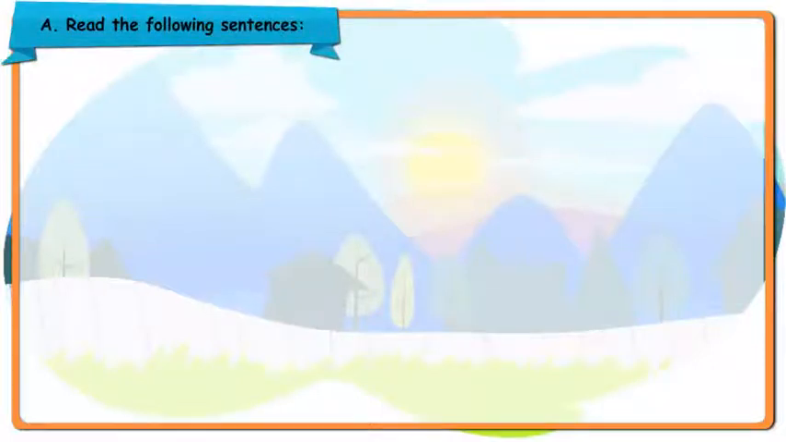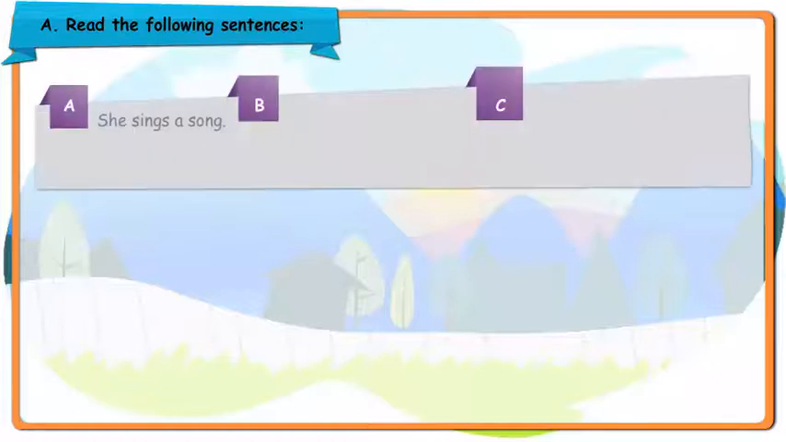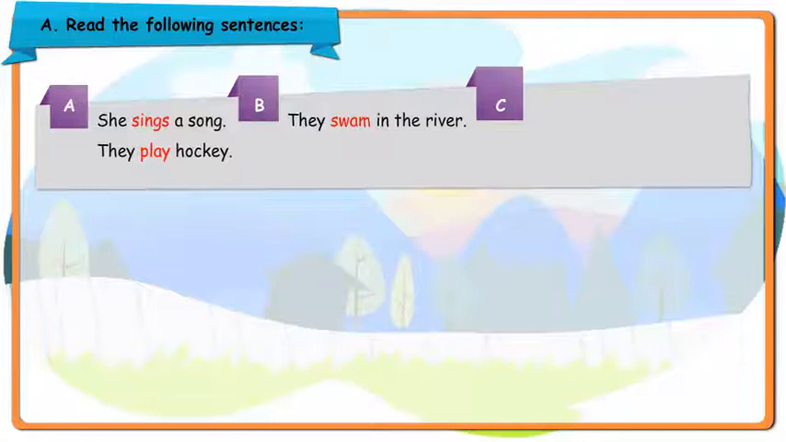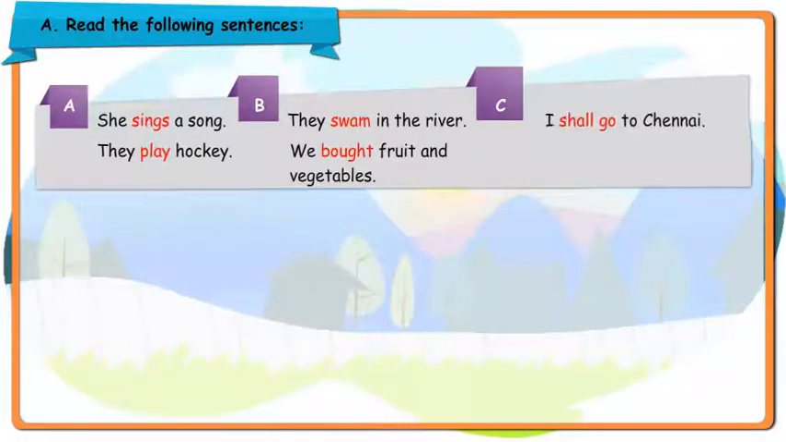Chapter 19, Tenses. Read the following sentences. She sings a song. They play hockey. They swam in the river. We bought fruit and vegetables. I shall go to Chennai. He will meet me tomorrow.